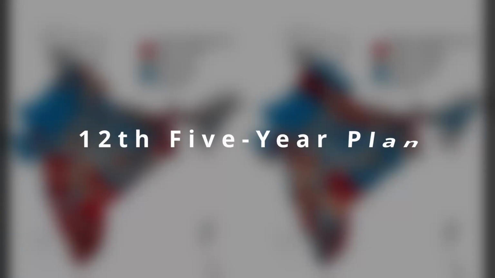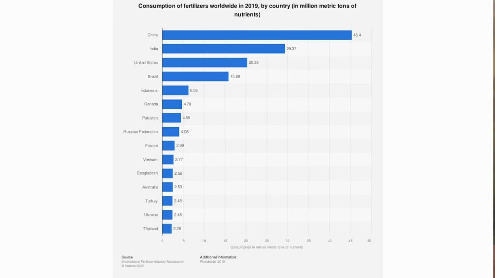And in the 12th five-year plan, we have seen that India is the second largest chemical fertilizer user in the world. So we can understand what a huge amount of chemical fertilizer agricultural farmers are using in India.